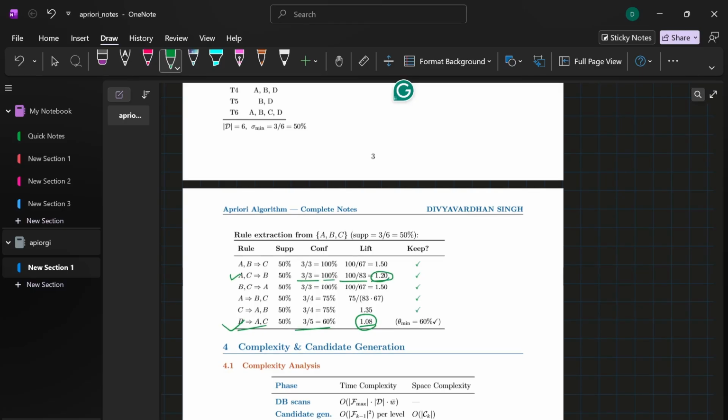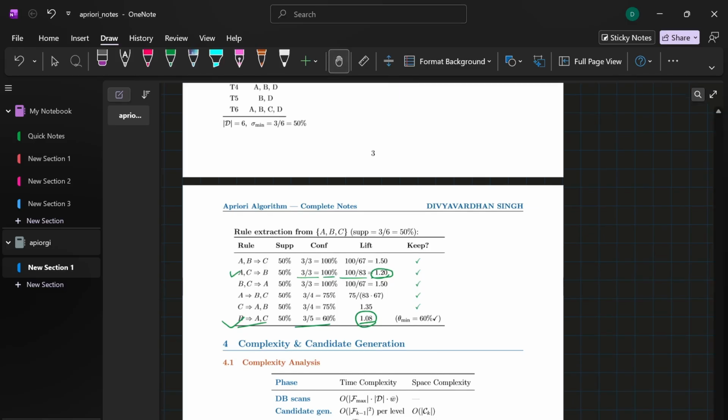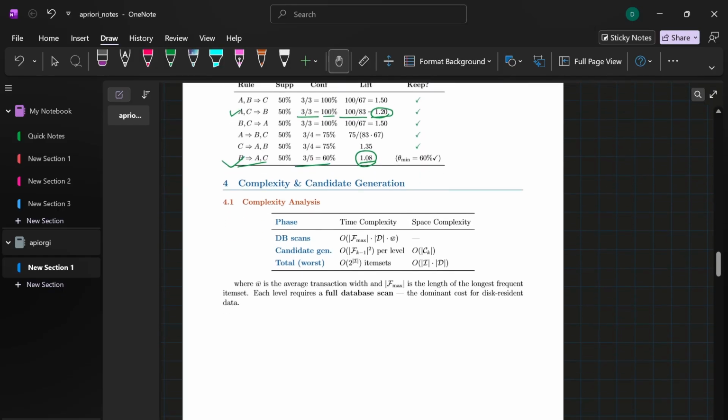Now moving forward towards the complexity, applications and limitations. Let's talk about the performance. The biggest bottleneck of the algorithm is that it requires one full database scan per item set level. If the database lives on a disk, then this is incredibly expensive.